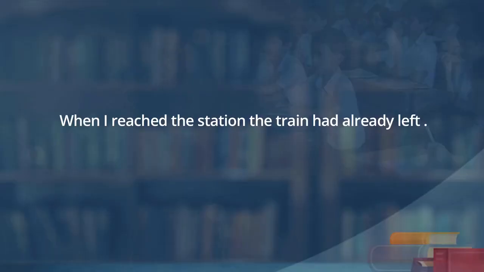Look at the sentence below, which appears on your screen. When I reached the station, the train had already left. Kriti, look at this and say which took place first. The train had already left. This is the earlier action. So, past perfect is used for an action before another action in the past.